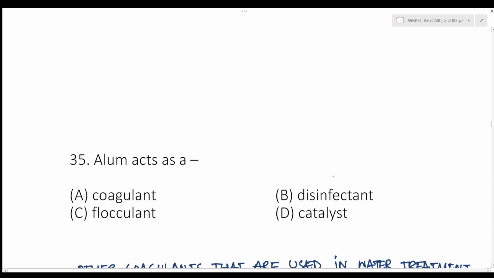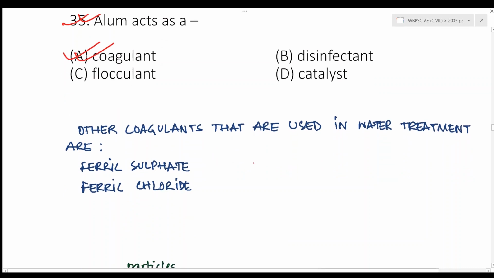Next question. Alum acts as a, now you know, alum acts as a coagulant. Alum acts as a coagulant. Also, there are other coagulants that are used in water treatment. They are ferric sulfate and ferric chloride.